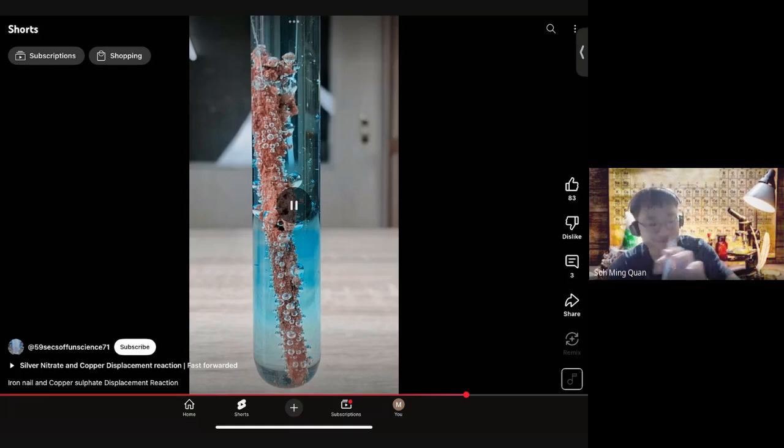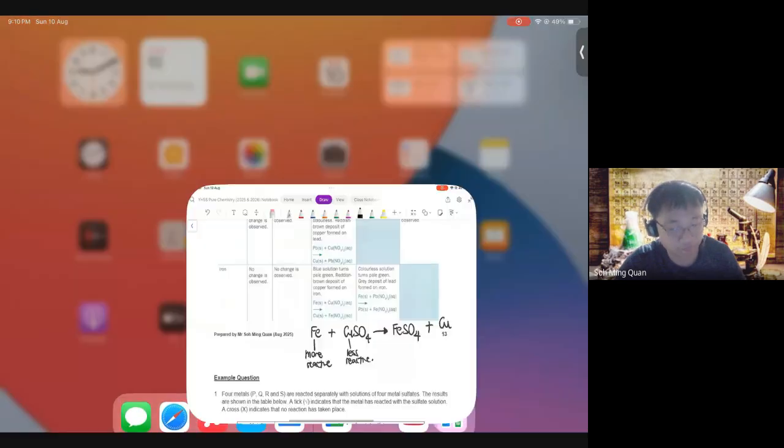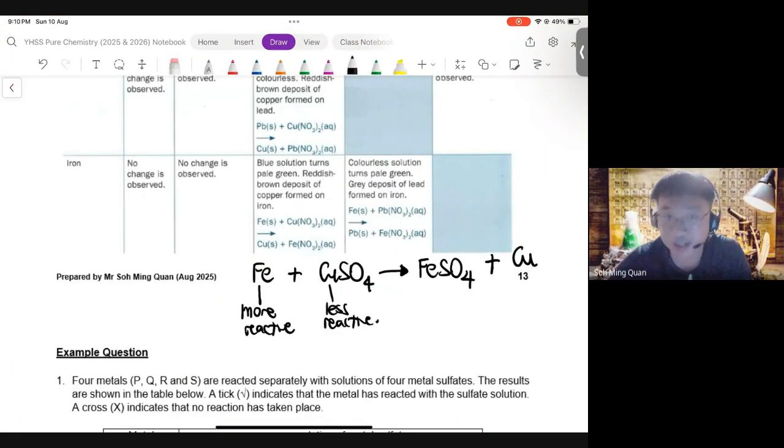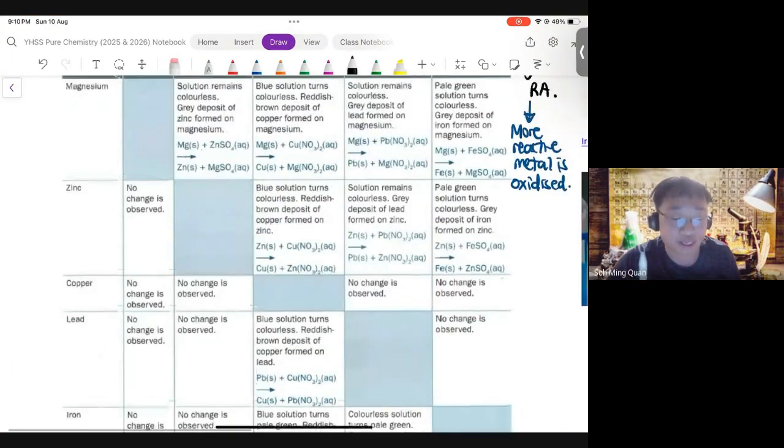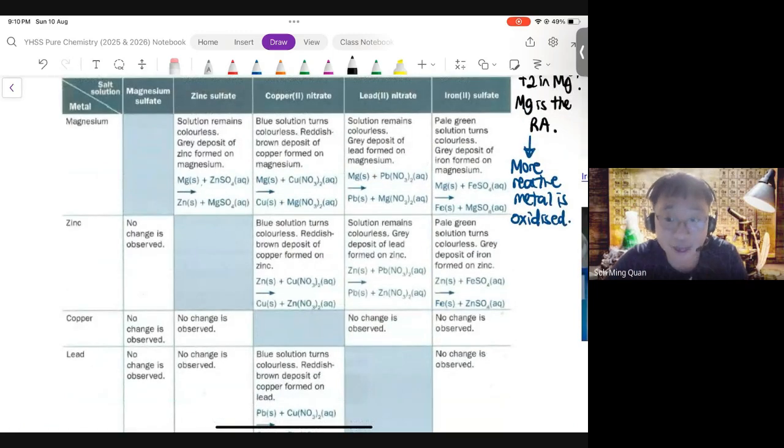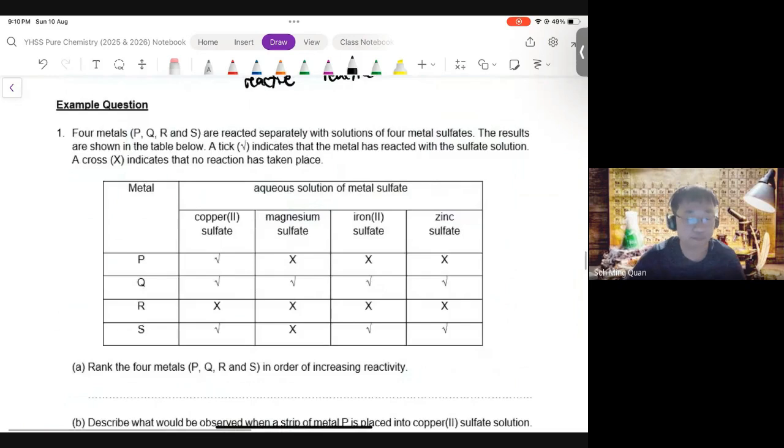All right. So now returning to our notes. Now we understand redox. Now don't worry too much about this table. Having said that, we are now going to learn how to interpret such data to actually work out which metal is more reactive. So if we turn to the example question. In the example question, it resembles exam style questions for pure chem as well as combined science for displacement reaction of metals.